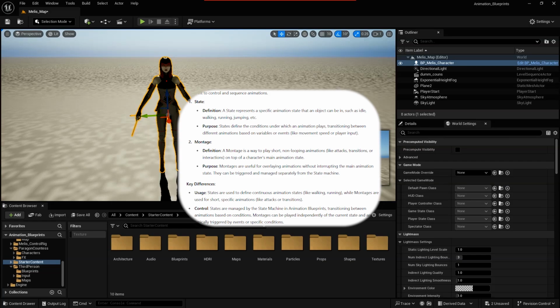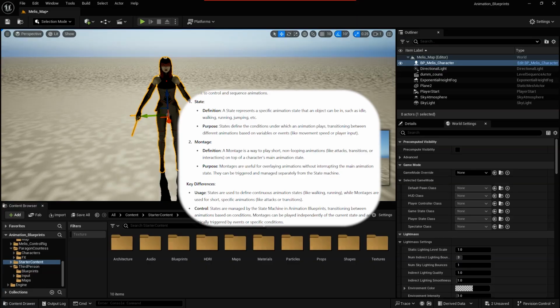Montage definition: a montage is a way to play short non-looping animations like attack, transitions, or interactions on top of the character's main animation state. This is really important: on top of the character's main animation state. Purpose: montages are useful for overlaying animation without interrupting the main animation state. They can be triggered and managed separately from the state machines.